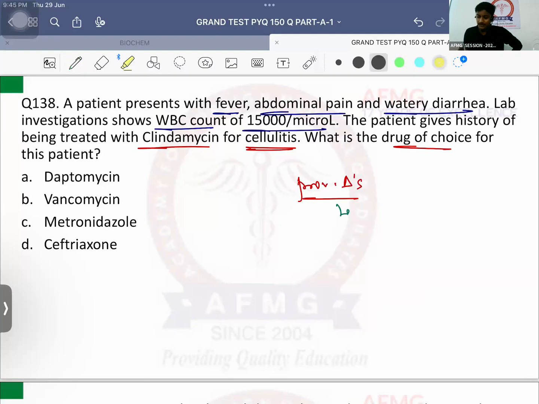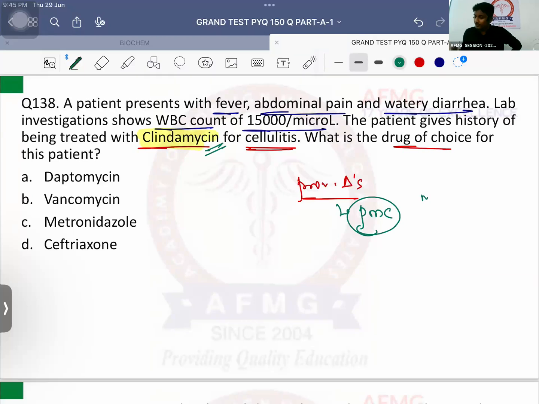Provisional diagnosis. Shabash. It is a case of pseudomembranous colitis because now the patient is having signs and symptoms of colitis, that is watery diarrhea, abdominal pain, and fever. But he gives a history of intake of a broad spectrum antibiotic.